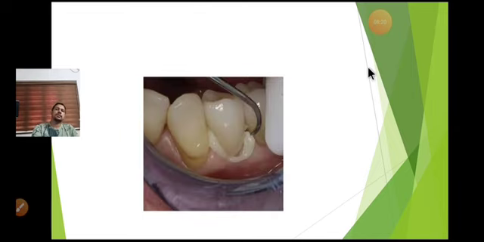Now another condition is because of the usage of a particular cement. If your preparation is very near to the pulp, which sometimes happens because if the patient is young, the pulp horns may be in a very high position. So when you do a normal preparation, it will be in close proximity to the pulp horns, that means near to the pulp. In such cases, if you use cements like zinc phosphate or GIC, it can cause sudden, exaggerated sensitivity reaction in the patient.